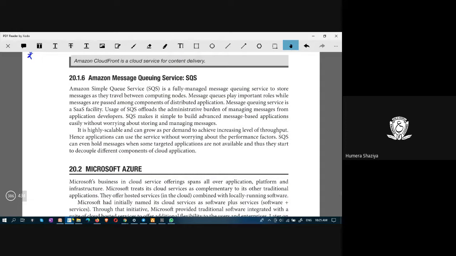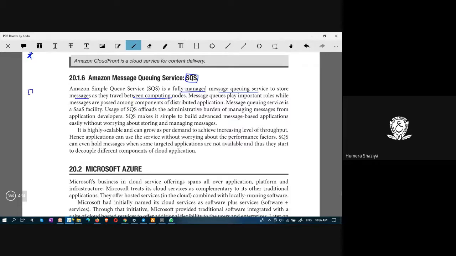Further, Amazon message queuing service, SQS. This is the name given to the message queuing service. What is the name? Simple Queue Service. It is a fully managed message queuing service to store messages as they travel between computing nodes.